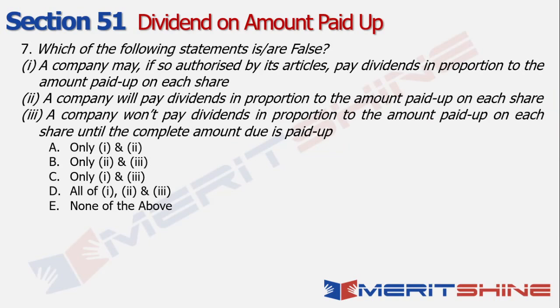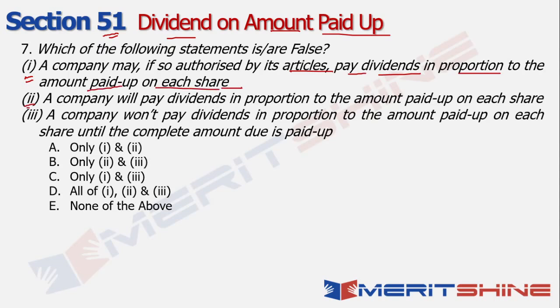And here we go. So this one basically deals with section 51, which talks about dividend on the amount paid up, right? So the question is, which of these following statements is or are false? That's the context that needs to be applied. So statement 1 says, a company may, if so authorized by its articles, pay dividends in proportion to the amount paid up on each share.